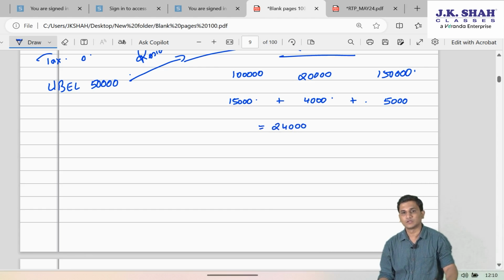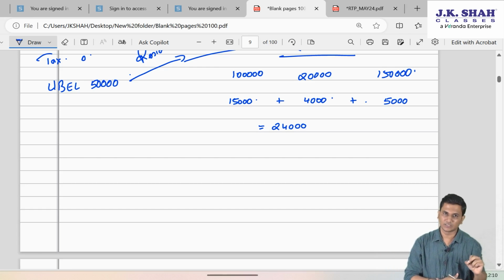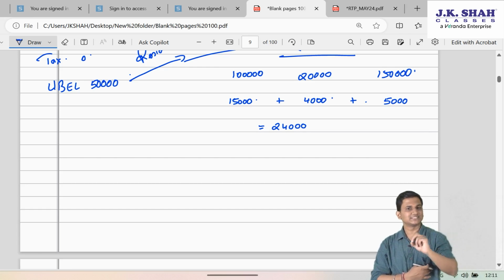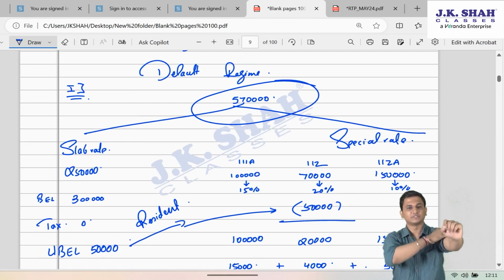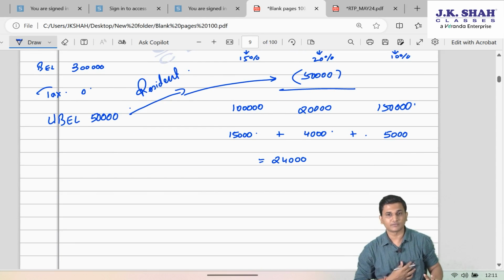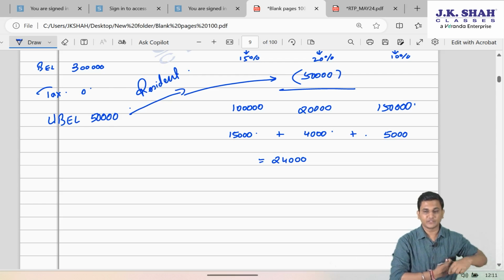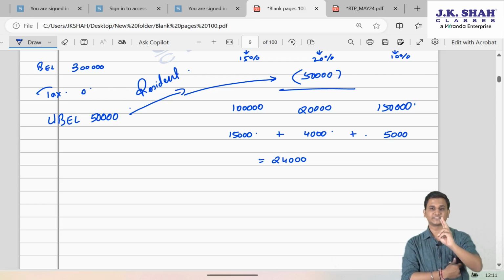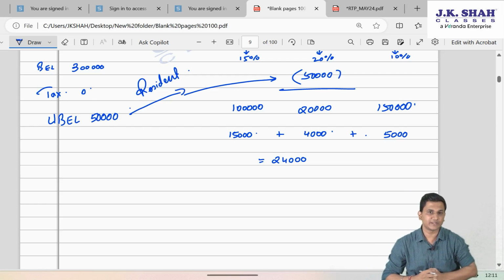Now, since the assessee is individual, resident, and total income is below 7 lakh rupees, less than or equal to 7 lakh, therefore he will be entitled for rebate as well. Because in default tax regime, if the person is individual, resident and the total income is less than or equal to 7 lakh, assessee is entitled for rebate.